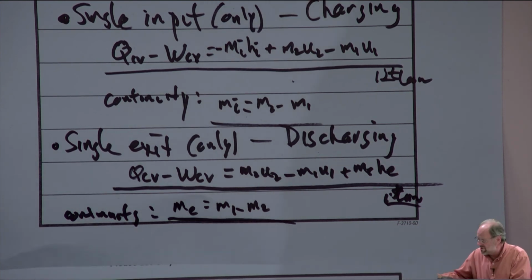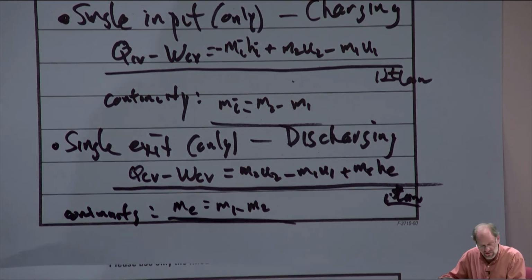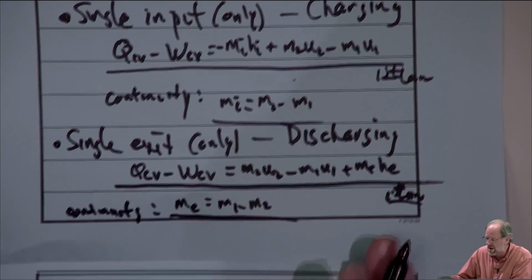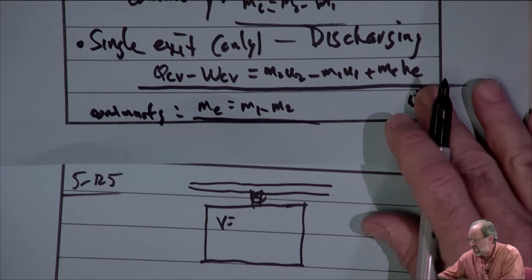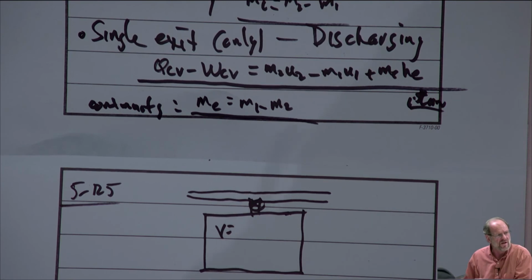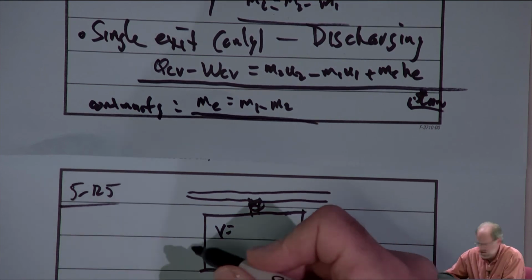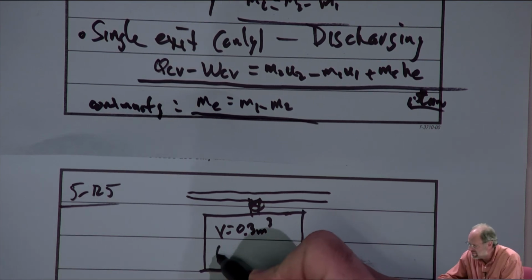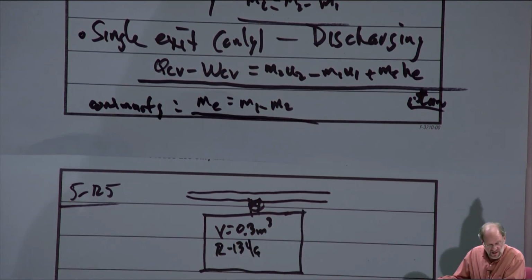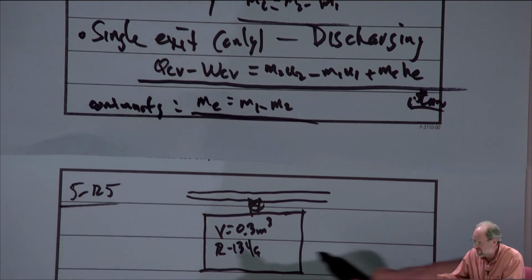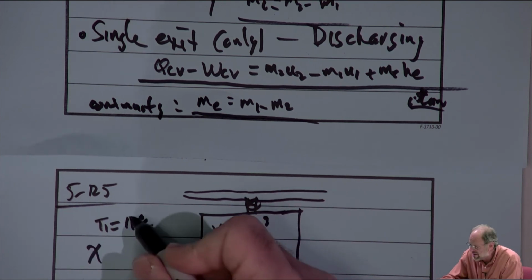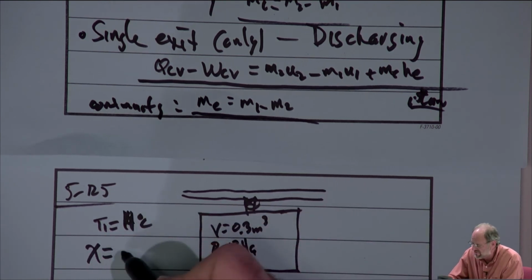And they give me all sorts of information, so they do tell me the volume and it's rigid. This is common. Most of these problems will be rigid tanks, but I've seen problems where they're not rigid, where perhaps you have a piston cylinder device and you'd have to include some sort of boundary work, but most of the time they're rigid. So it tells me that the volume is 0.3 cubic meters. It's refrigerant 134A. It gives me the initial temperature, so T1 is 14 Celsius, and the quality x1 is 55%.